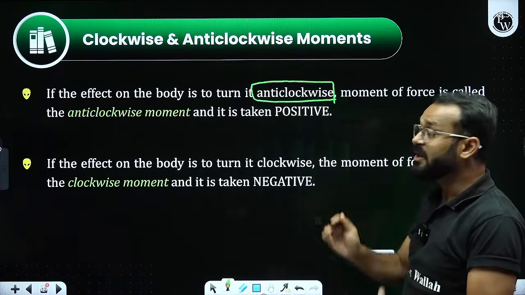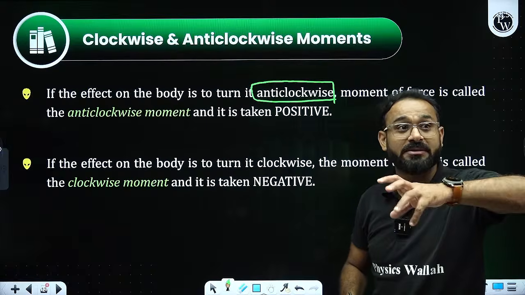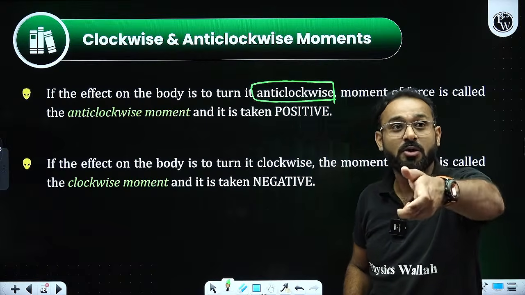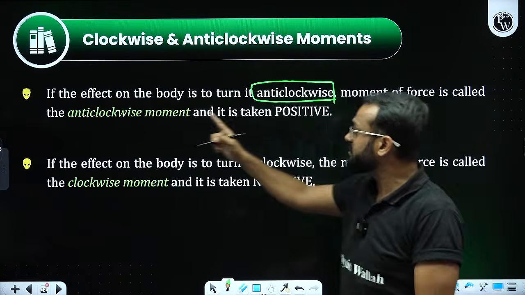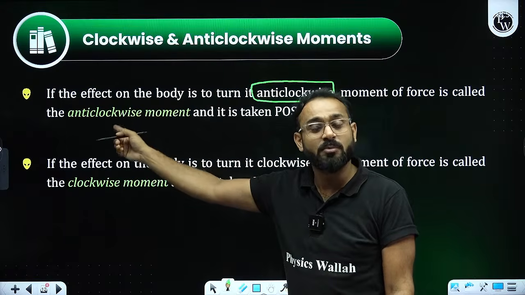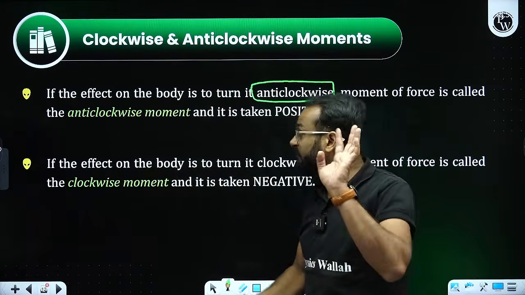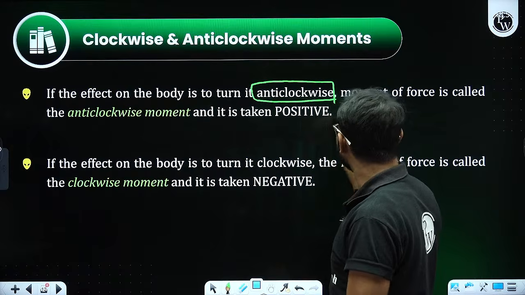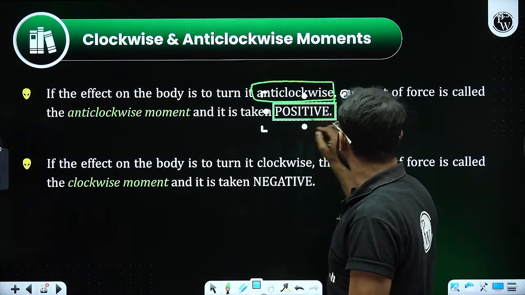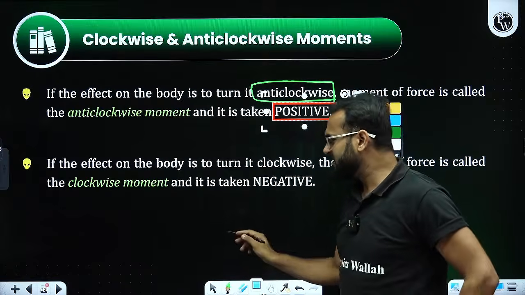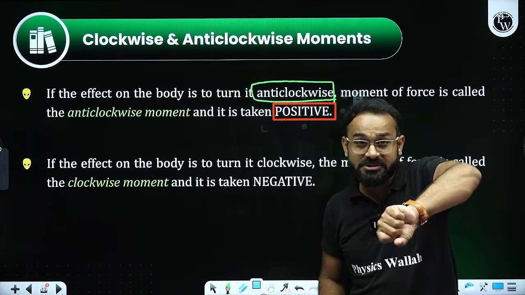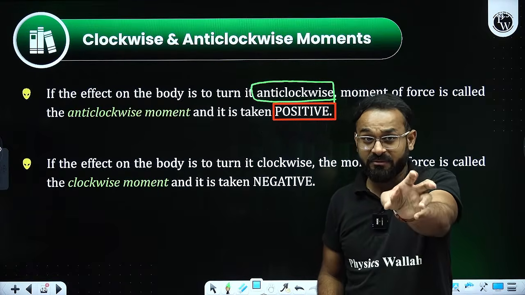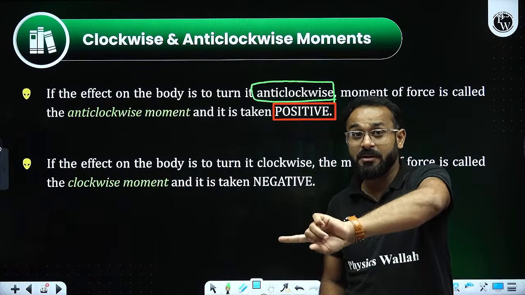what exactly is it saying? If the effect on the body is to turn it anti-clockwise, the moment of force is called the anti-clockwise moment. But it will be taken as positive. That means when the moment of force is moving anti-clockwise, we will be considering the value as positive.